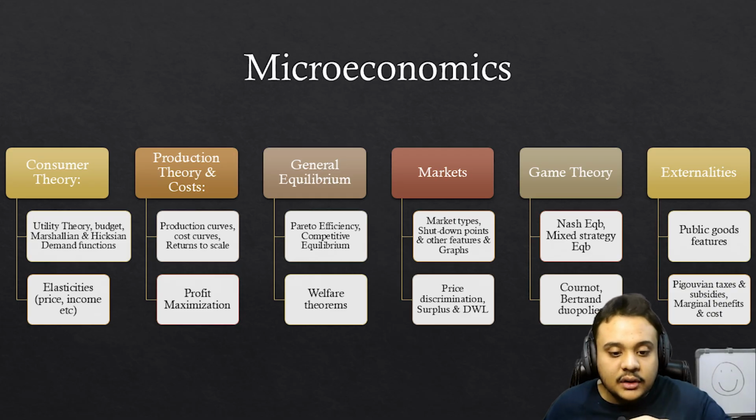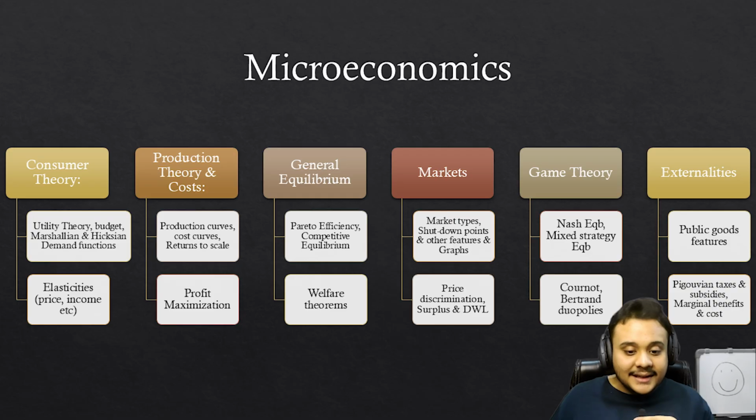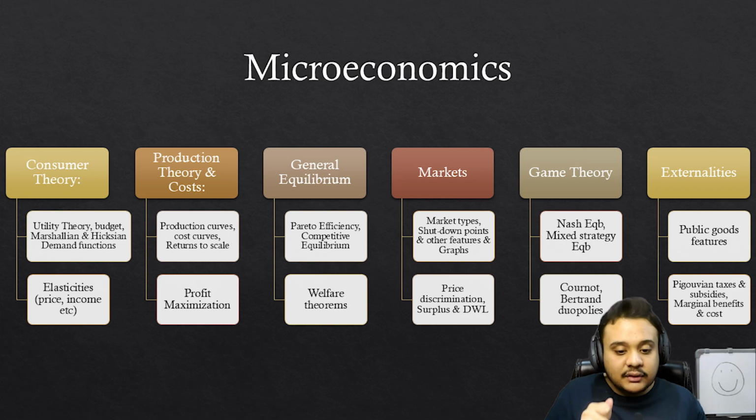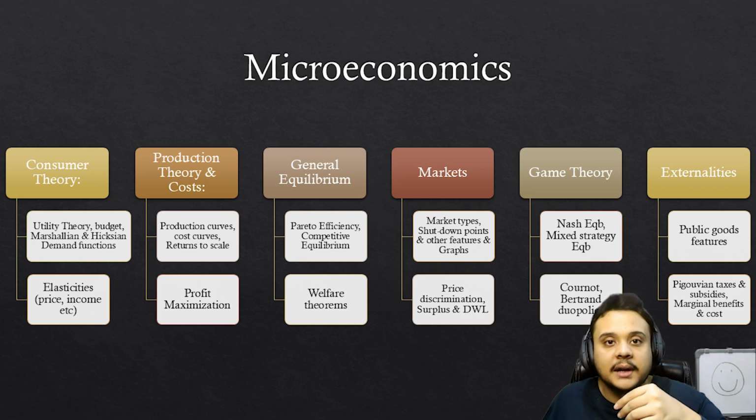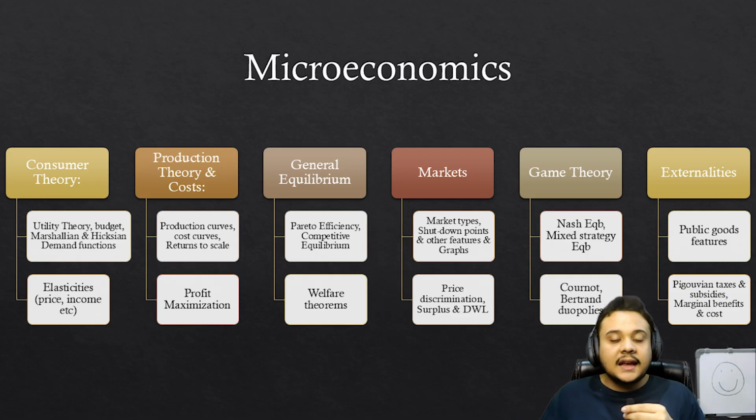After that, you have general equilibrium, again, not the most important topic, but these are two topics that we cannot skip, which are basically, you have to understand what Pareto efficiency is, you have to understand how to solve a competitive equilibrium numerical. There is a very high chance that a question on competitive equilibrium is going to be asked. So you have to just understand how to solve the numerical. There is only a single process. If you just understand that, you will be able to solve every single numerical about it.